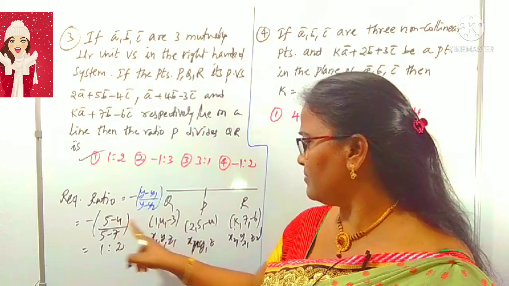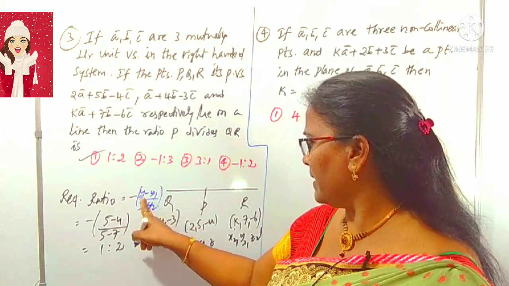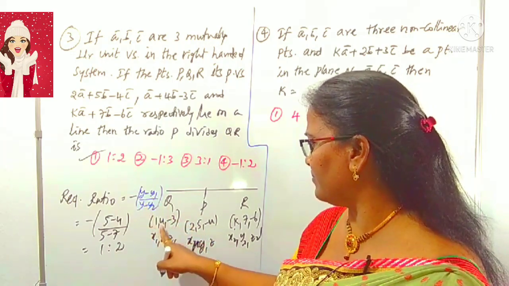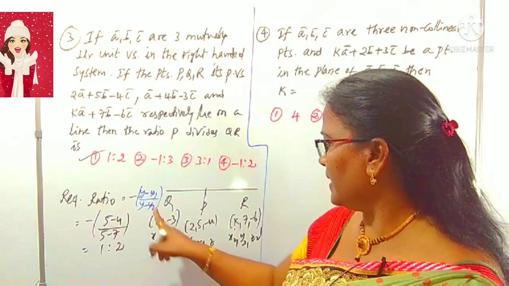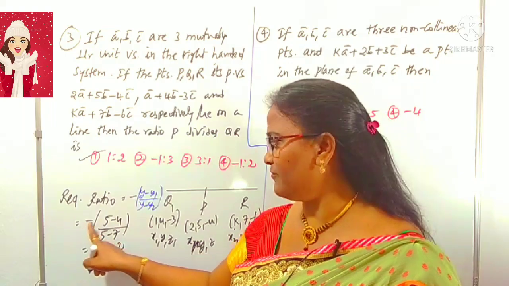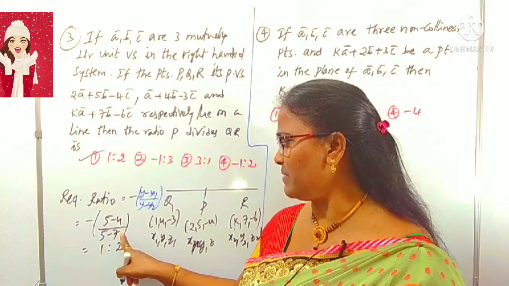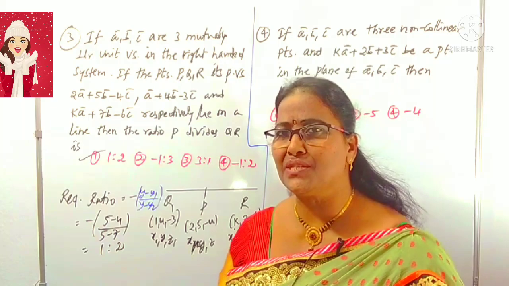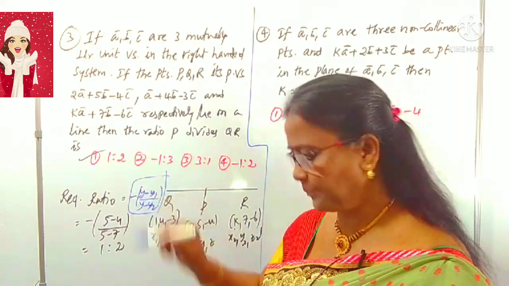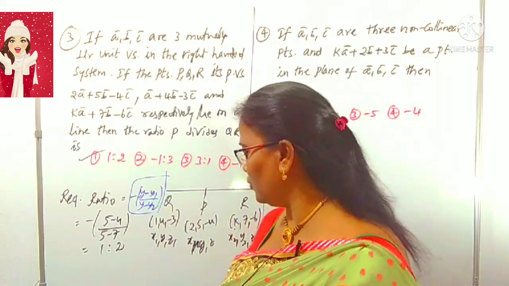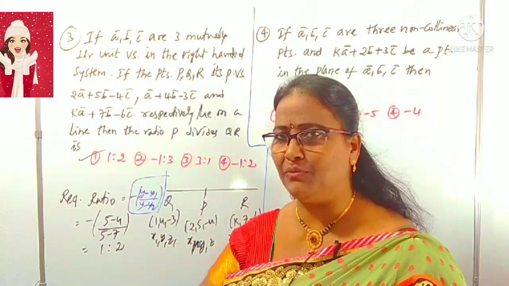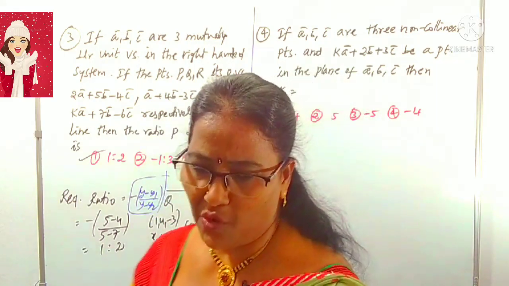y minus y1 means 5 minus 4, where y is 5 and y1 is 4. So 5 minus 4 by 5 minus 7, with the minus sign: 5 minus 4 is 1, by 5 minus 7 which is minus 2. Minus of 1 by minus 2 means 1 by 2, in the sense 1:2. We have to remember this short tip. We can use z also, but don't use x here because you don't know what k is. For finding k you have to spend time, no need to spend it here, you can avoid that, right?